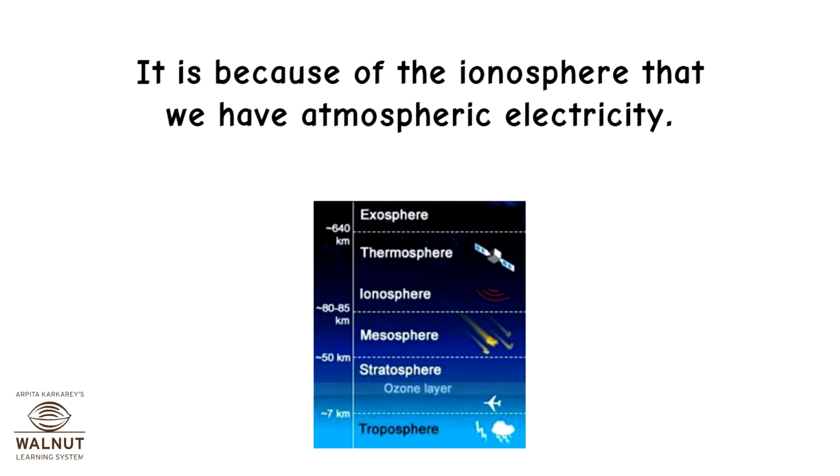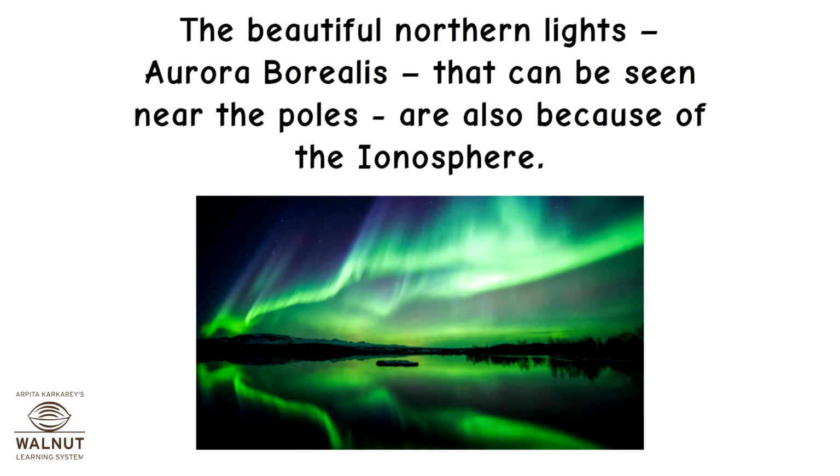It is because of the ionosphere that we have atmospheric electricity. The beautiful northern lights, aurora borealis, that can be seen near the poles are also because of the ionosphere.